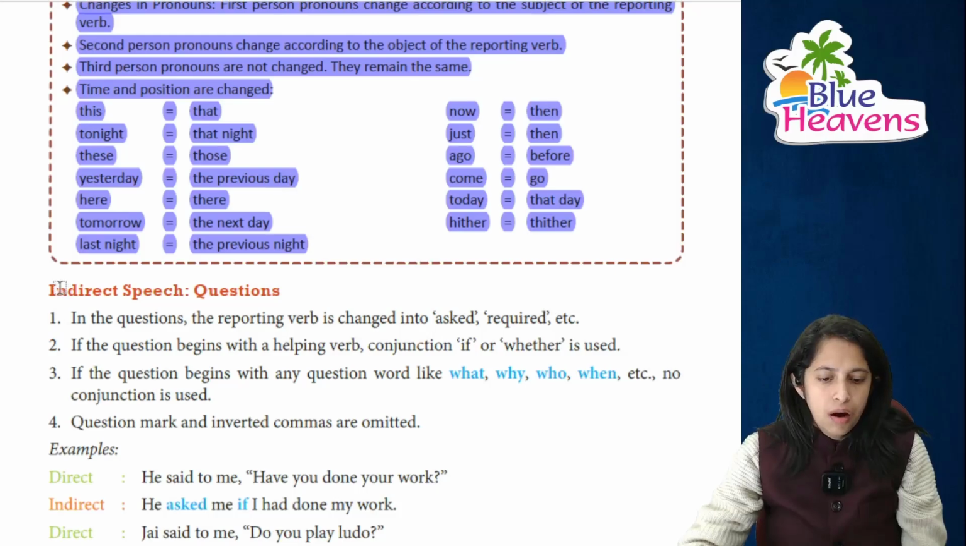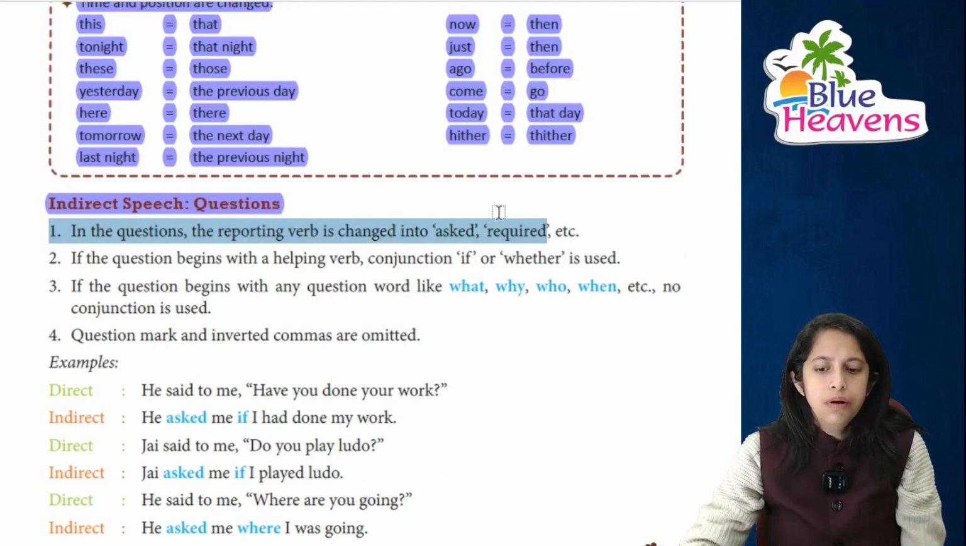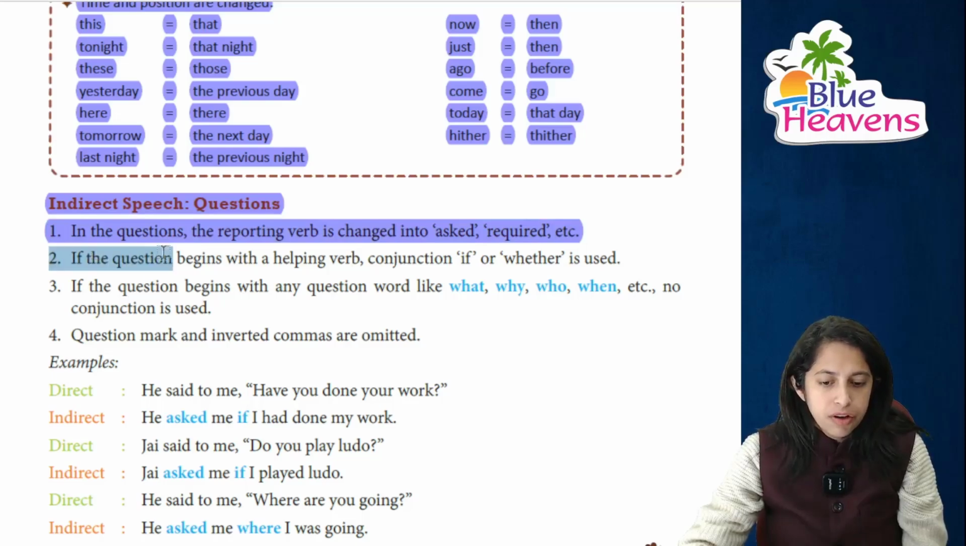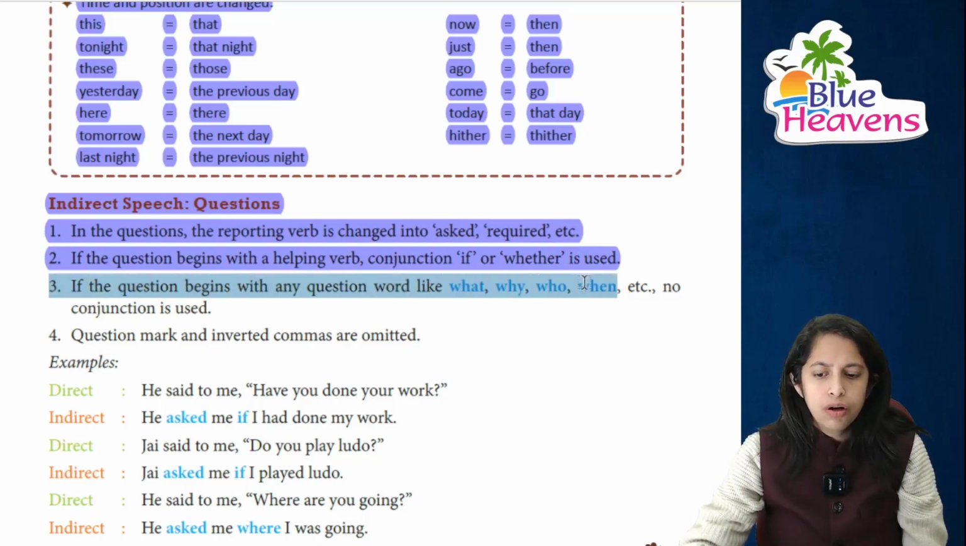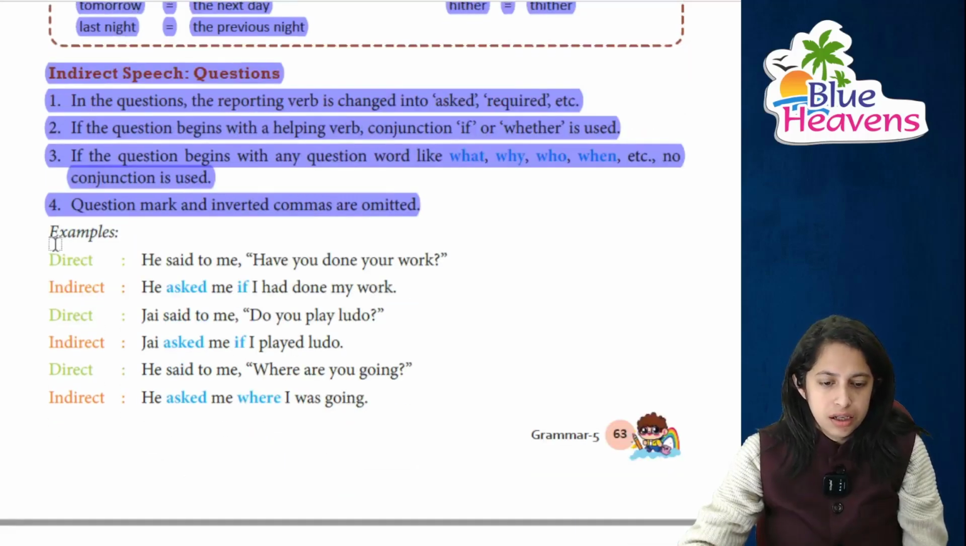Okay. Now indirect speech के questions देखिए आप. In the questions, reporting verb change into ask and require. Indirect में ask और require में change हो जाती है reporting verb. If the questions begin with the helping verb से होगा, then conjunction if or whether भी use होगा, right? And if the question begins with any question word like what, why, who, when, then of course no conjunction is used. उसमें use नहीं होगा. And question marks and inverted commas जो होते हैं इन्हें हटा दिया जाता है.